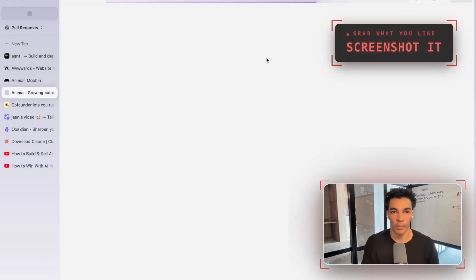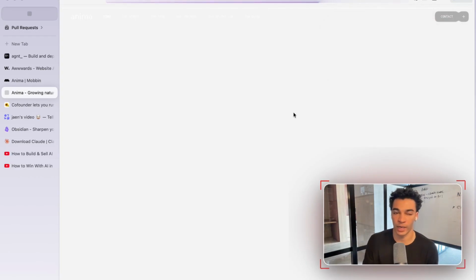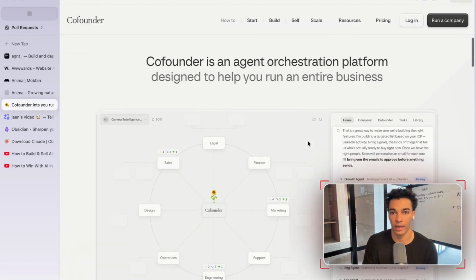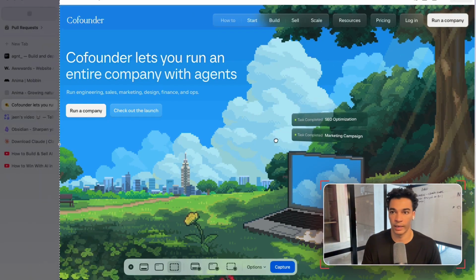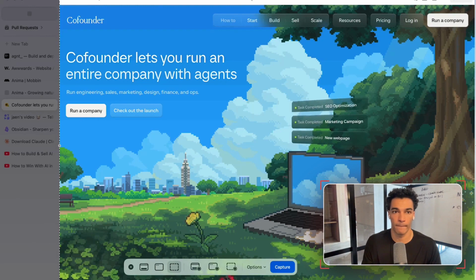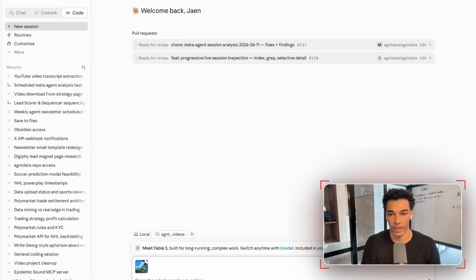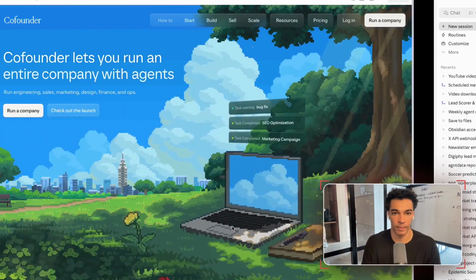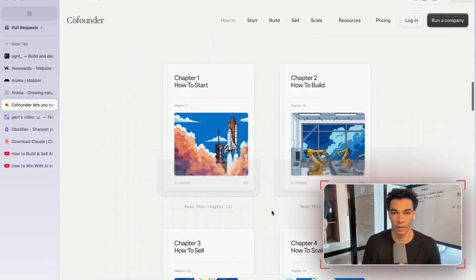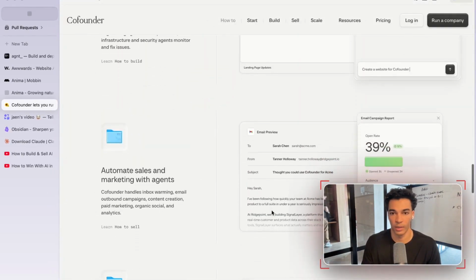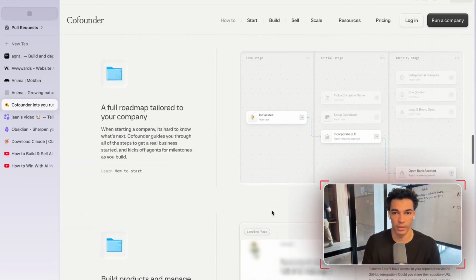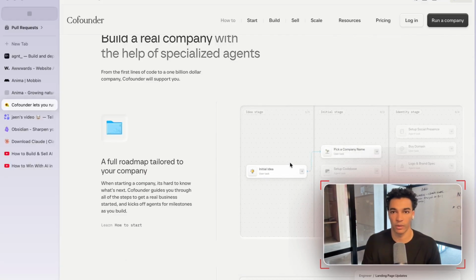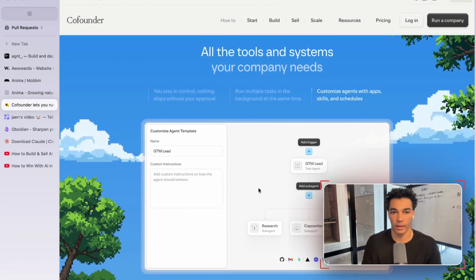Right. So I'm gonna go ahead and open both of these websites, and then I'm gonna take screenshots of the key elements that I like for each of them. So I really like this header for Co-Founder. So I'm gonna go ahead and screenshot that. And then I'm just going to paste it directly into my Claude Code chat. I'm gonna do this a few times across the different sections for each one. Let's take a full look at this. So I really like this section here with the workflows. I'll grab that. And then maybe I'll grab this one also.